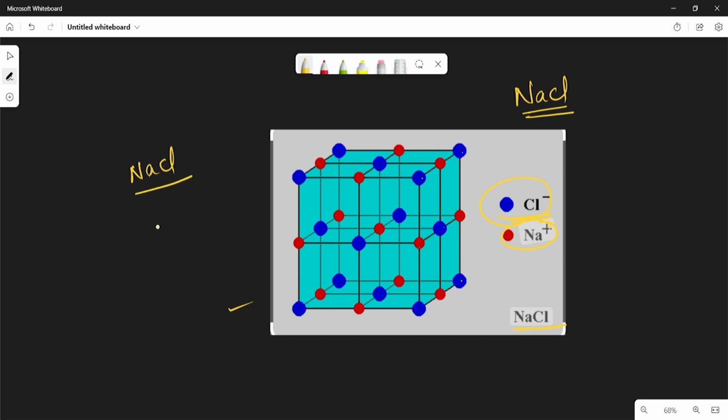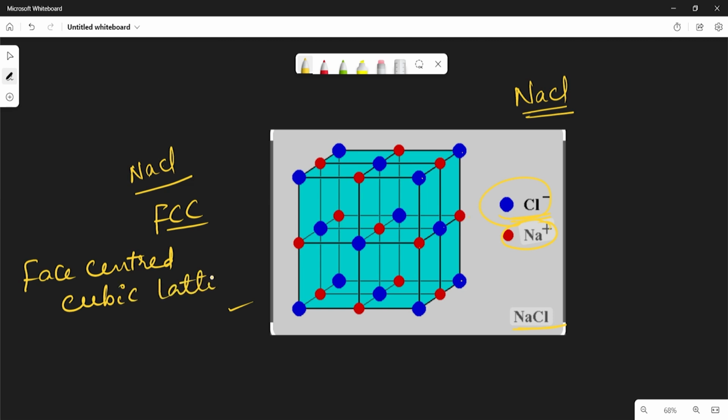is, the structure of NaCl is FCC. FCC means face centered cubic lattice. Which means NaCl possesses the face centered cubic lattice structure.